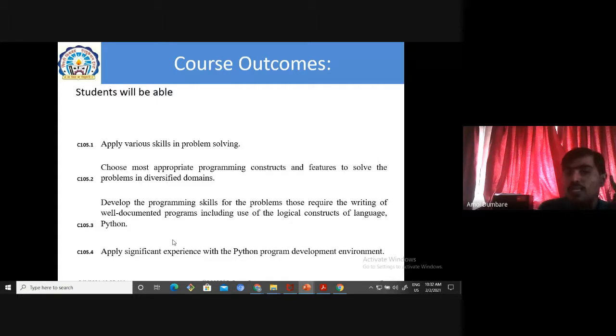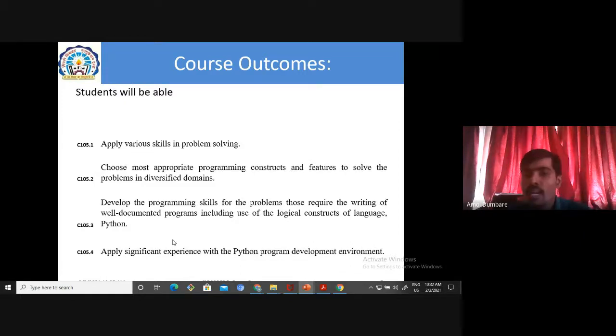Okay. Second, student will be able to choose most appropriate programming constructs and features to solve the problem in diversified domain. अभी यहाँ पे क्या है? Second outcome क्या होता है? इसका मीनिंग ऐसा होता है कि your problem that you have to solve, and you have to make a solution, you have to develop a solution for that.